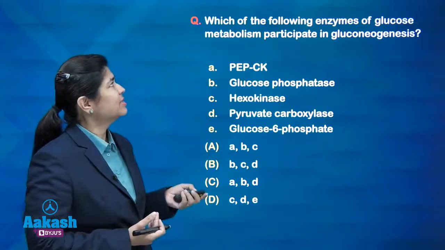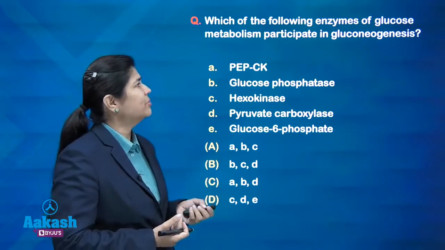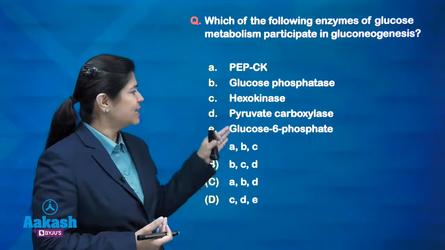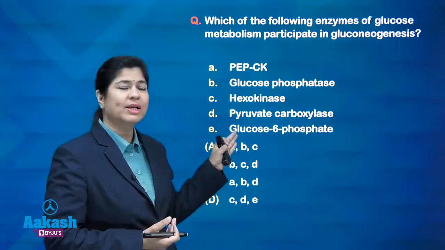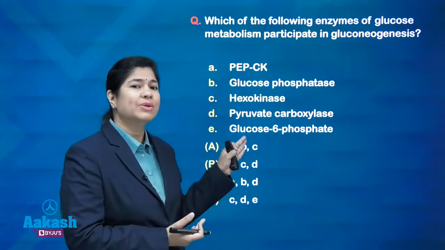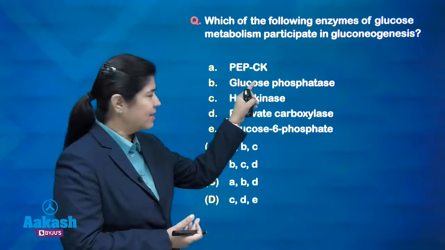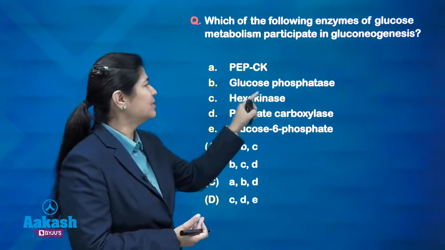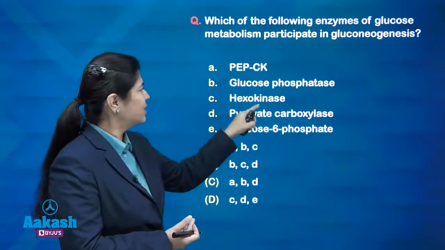So, the first question was, which of the following enzymes of glucose metabolism participate in gluconeogenesis? Some of the enzymes have been listed and we have to choose more than one option, the ones which go for the gluconeogenic reactions. So, PEPCK is a gluconeogenic enzyme. Glucose 6-phosphatase is also gluconeogenic. Hexokinase is a glycolytic enzyme, so this won't be the option.